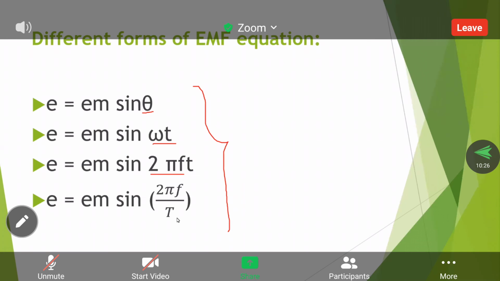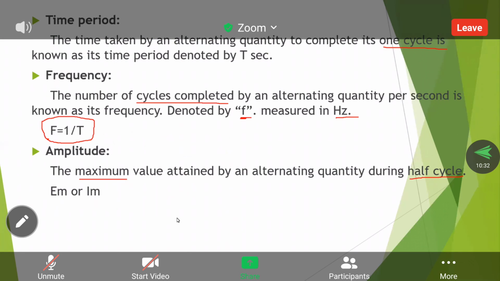Right, Sriram, what is good? Can you explain the amplitude one more time? Amplitude, right.